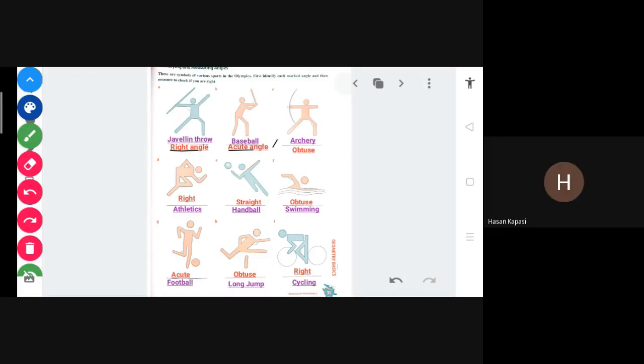The picture will be given and four angle names will be given. You have to select any one angle name. Only the angle name, yes. Okay, then it can be given the opposite way also.